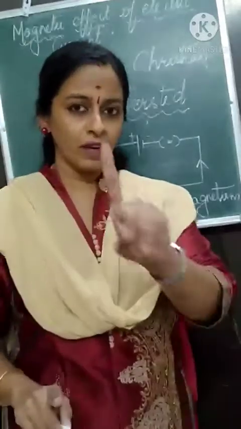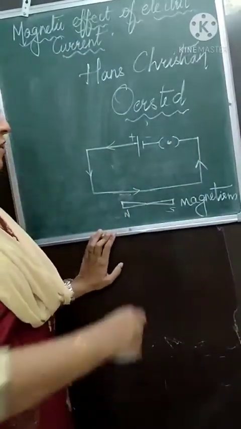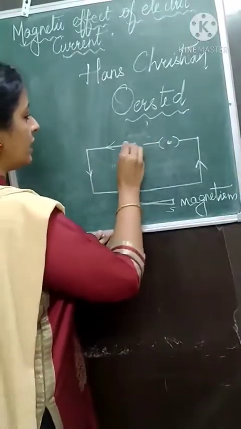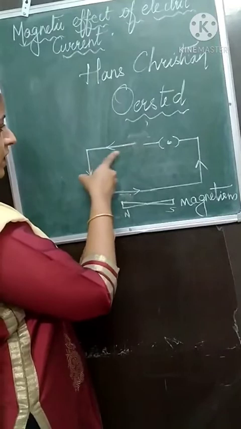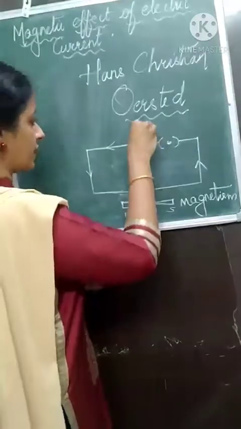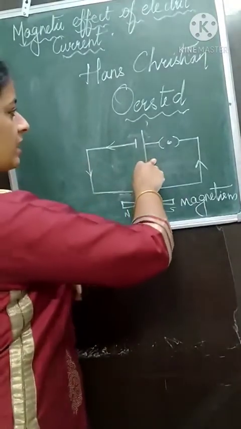Understood? That is the first thing. Now, second, whenever you change the direction of electric current. Here, the direction of electric current was in this direction. Now I will change the direction of electric current, which means the positive terminal comes to the other side.